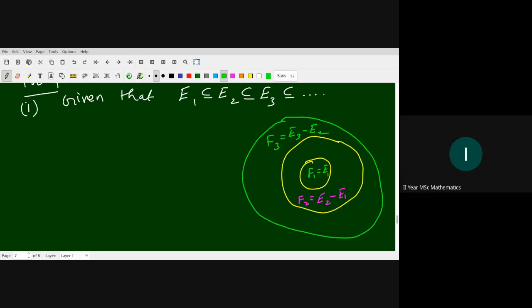F1 is different from F2, F2 different from F3, and F3 is different from F1 also. So we continue to define it this way.